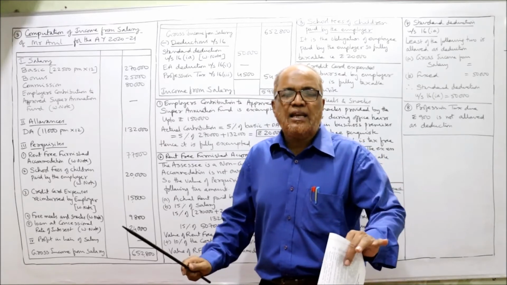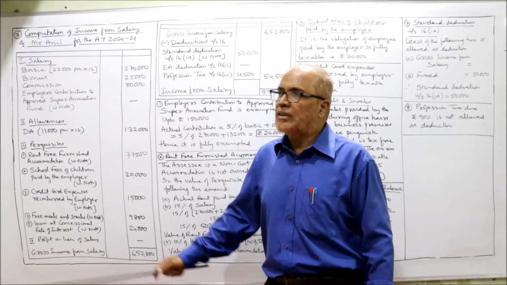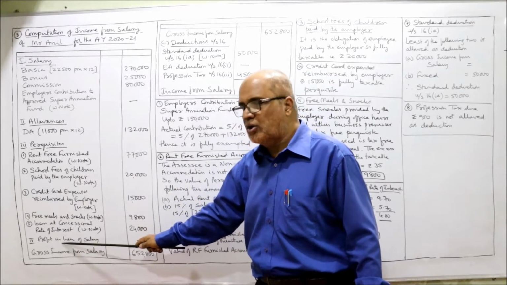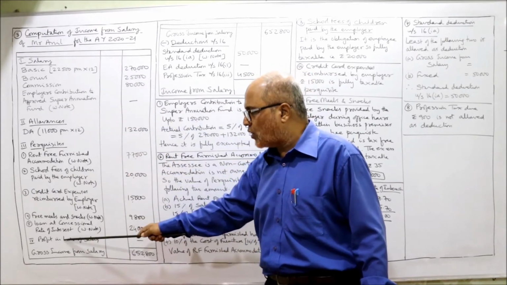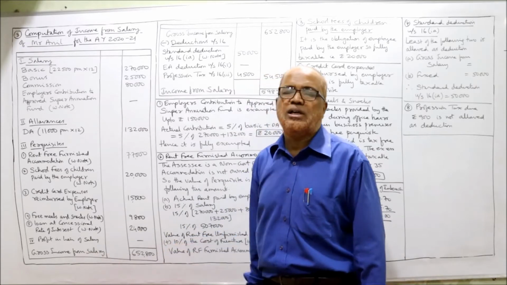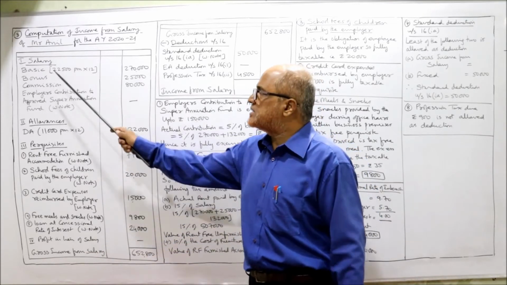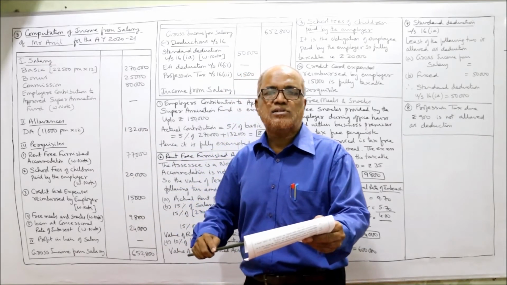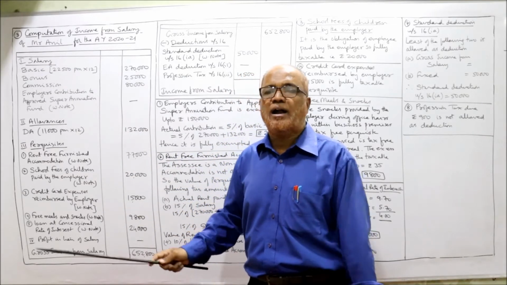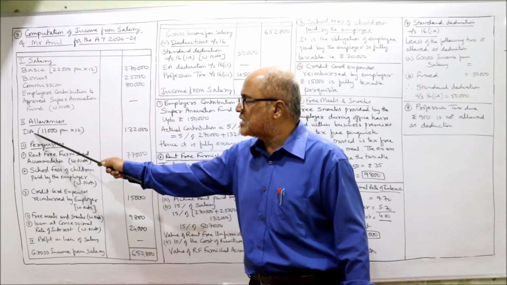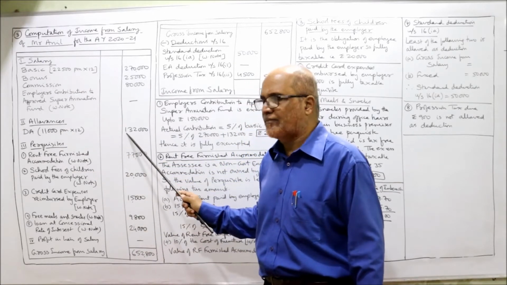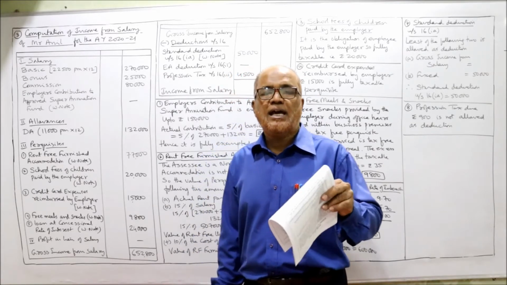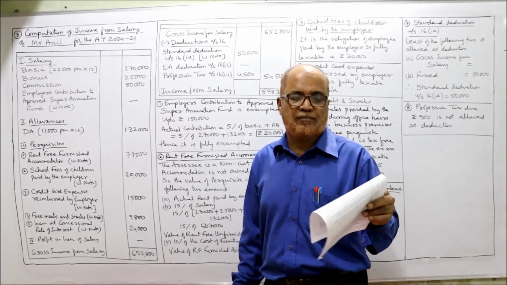First of all, the salary income is divided into 4 elements. The 4 elements are salary, allowances, perquisites, then profit in lieu of salary. The total of these 4 elements is called gross income from salary. So basic will be taken under salary. Next, it is given DA, dearness allowance. It is fully taxable under the head allowances. So allowances, DA 11,000 per month into 12. And it enters for superannuation benefit. That means DA is entering for retirement benefit.